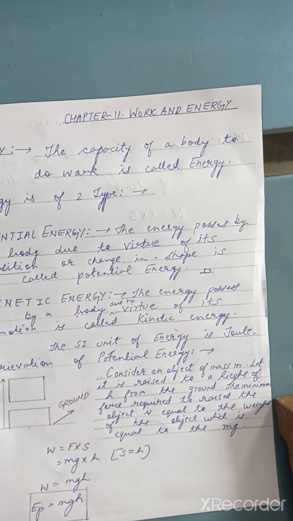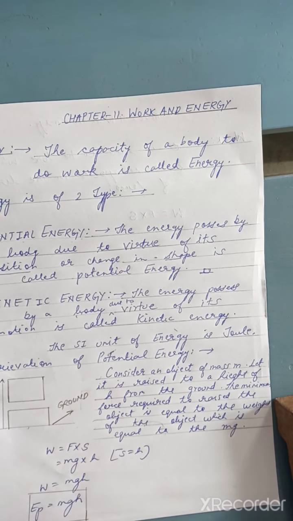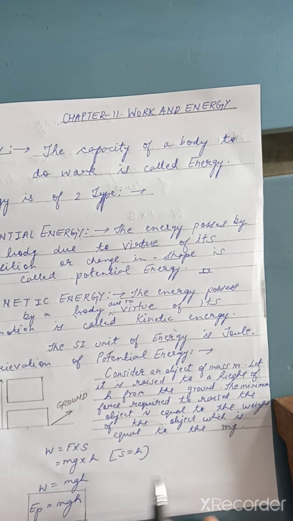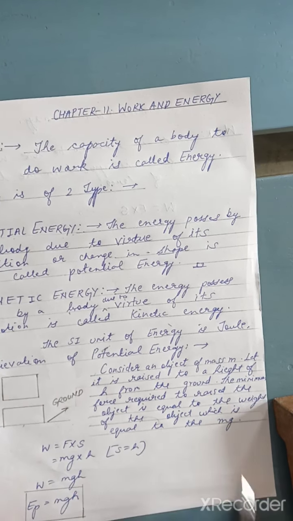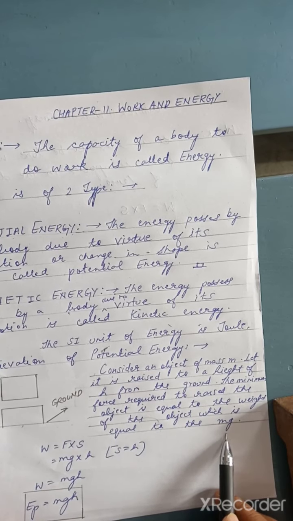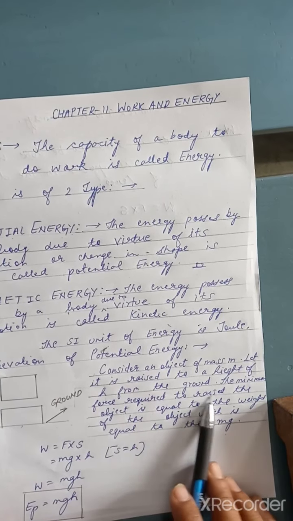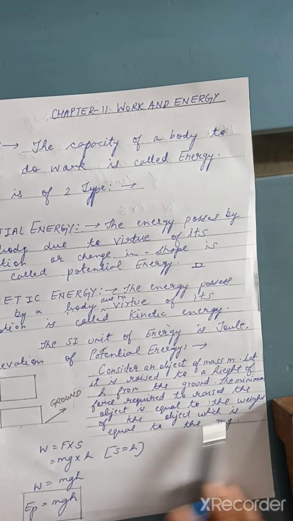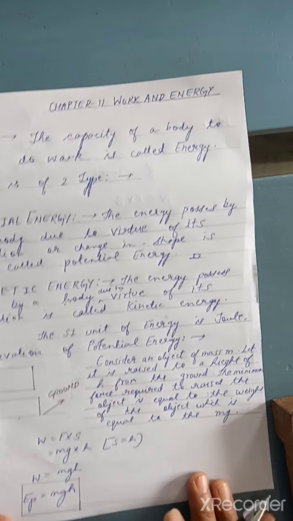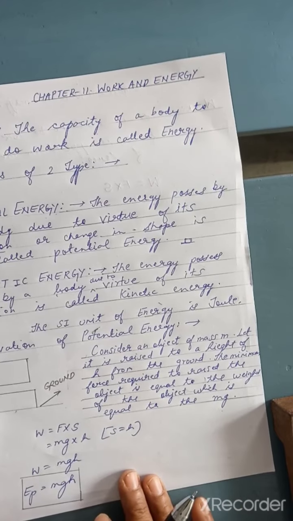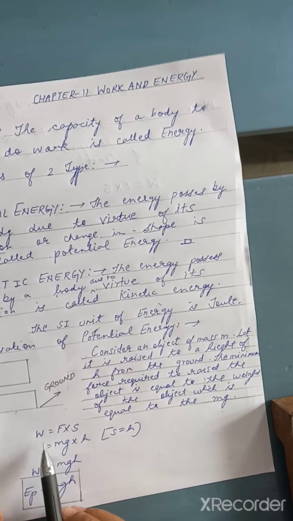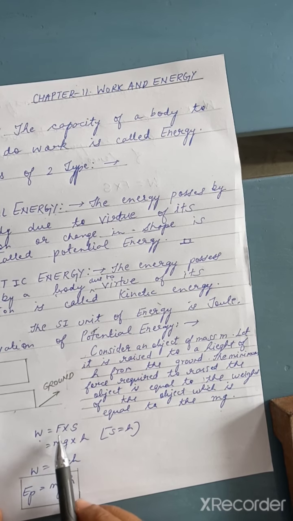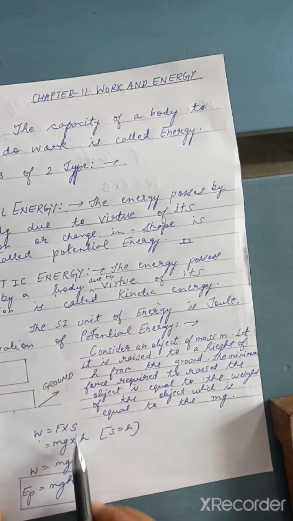And we know that in the gravitation chapter we have studied that weight is a product of the mass and the acceleration, and here we are considering the gravitational acceleration. So it is raised to the height and the force is equivalent to the weight of the object, which is equivalent to mg. So we are deriving the potential energy. First we will write the definition of work. According to work, we know that it is the product of the force and displacement.